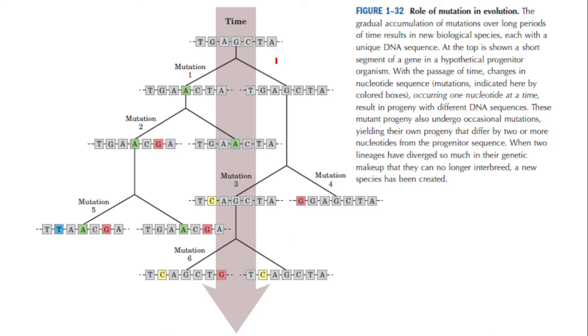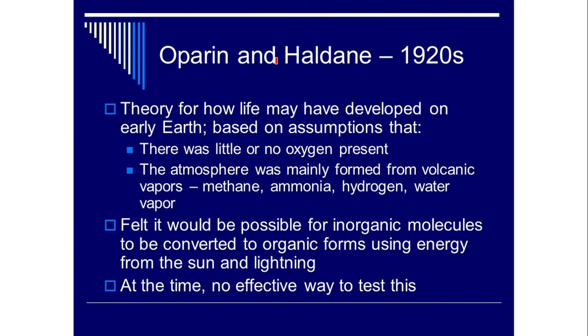For that, we depend upon the theories of Oparin and Haldane. Oparin and J.B.S. Haldane in the 1920s put forward the theory of organic evolution for the origin of life on the earth. They assumed in the primitive atmosphere there was no oxygen. The atmosphere was formed of volcanic vapors, for example, methane, ammonia, hydrogen, water vapor, etc.